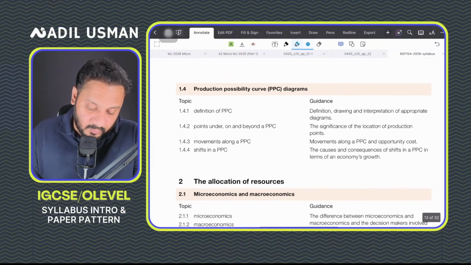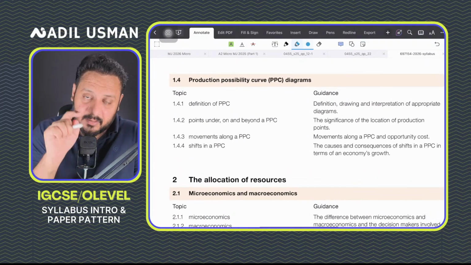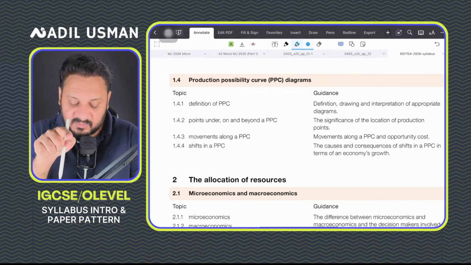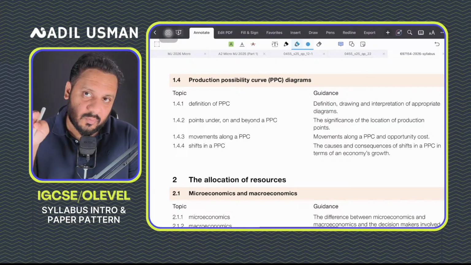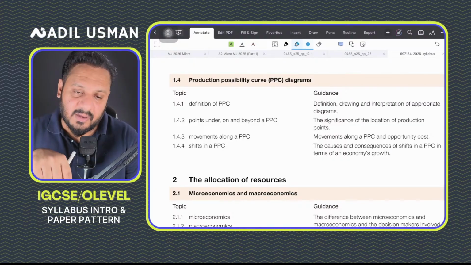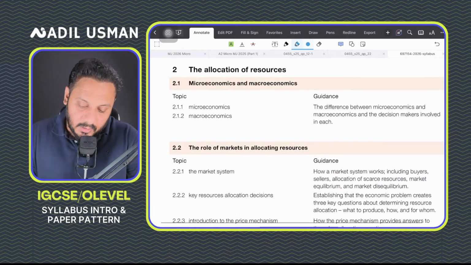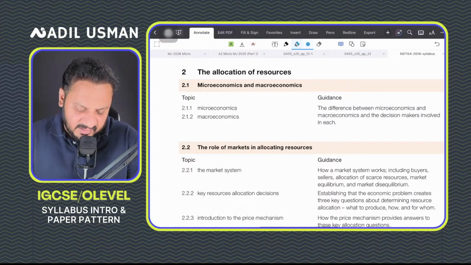You must also know what PPC is, production possibility curve. In every attempt, and in the May June 26 attempt as well, a question on PPC will come in your paper, by the way. So you must be knowing what PPC is. You must know how to draw the PPC. You must know what points inside the curve, on the curve, outside the curve mean. When does a PPC shift? What's the difference between a shift in PPC and a movement along the PPC? You must know the difference between micro and macroeconomics, but this is just knowledge. The question doesn't really come on it as such.